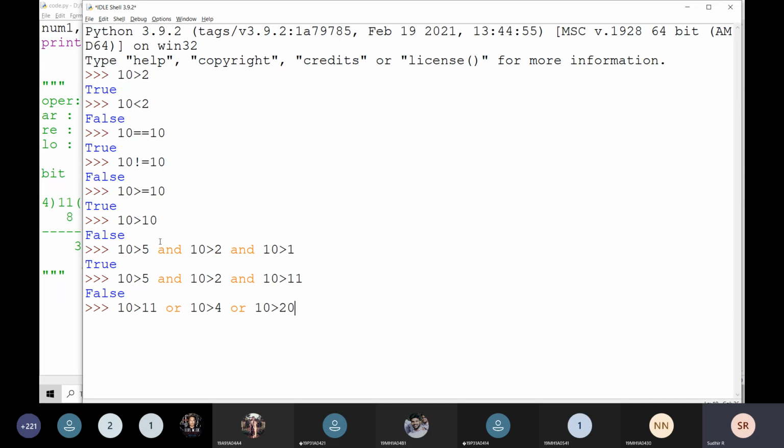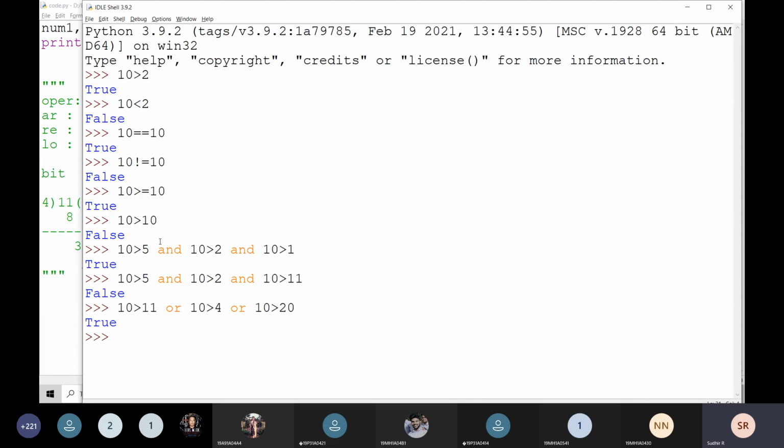10 is greater than 4, that is true. 10 is greater than 20, that is going to be false. True and false. If at least one is true, then the total statement is going to be true. At that time, I have to go for the OR gate here. That is going to be a logical OR.